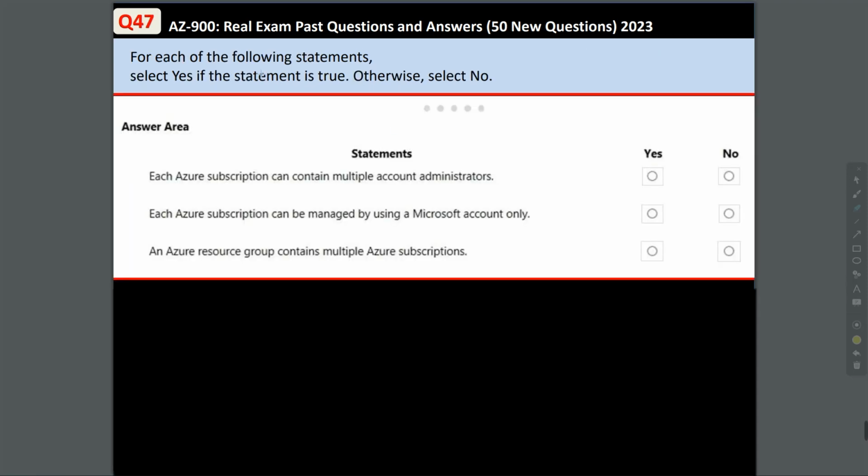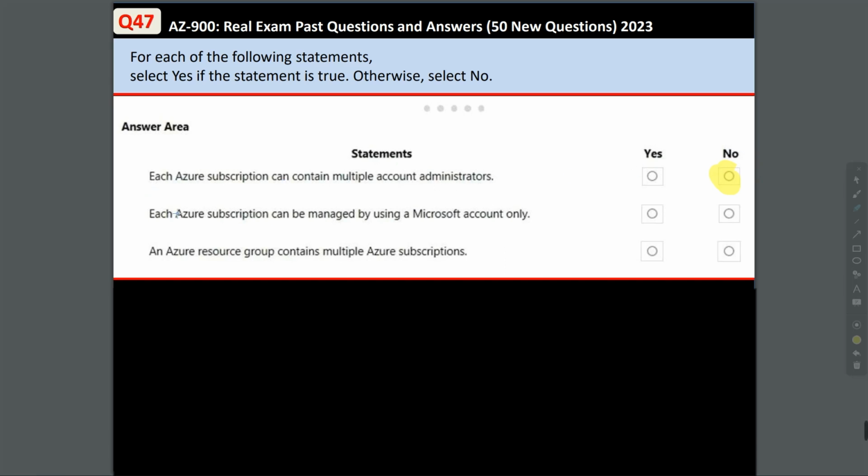Question 47. For each of the following statements, select yes if the statement is true, otherwise select no. Okay, the first statement. Each Azure subscription can contain multiple account administrators. Well, no, this statement is not correct. You can assign service administrators and co-administrators in the Azure portal, but there can be only one account administrator.